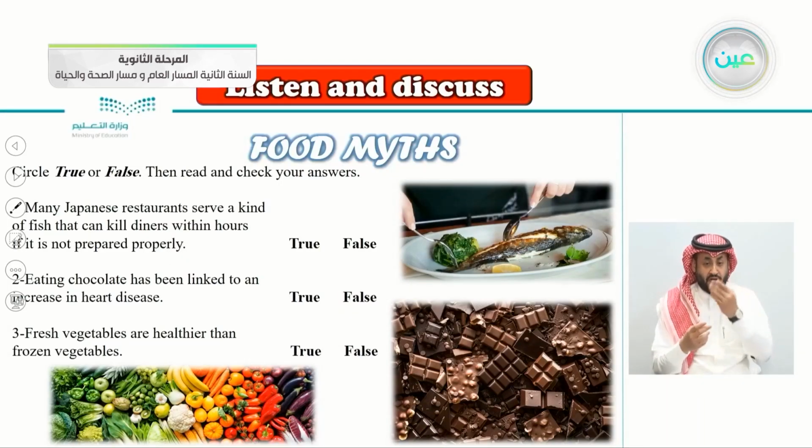So number one here: many Japanese restaurants serve a kind of fish that can kill diners within hours if it is not prepared properly. Again, many Japanese restaurants serve a kind of fish that can kill diners within hours if it is not prepared properly. So, do you think this is true or false? Try to guess here.